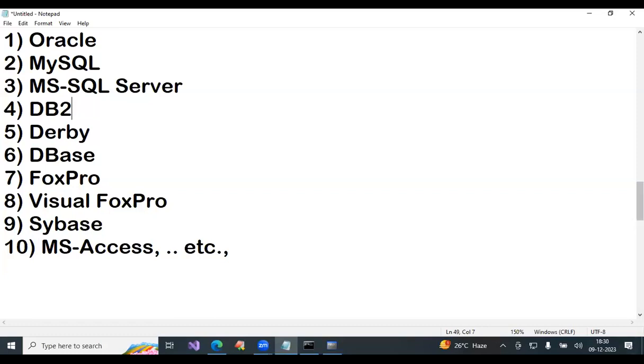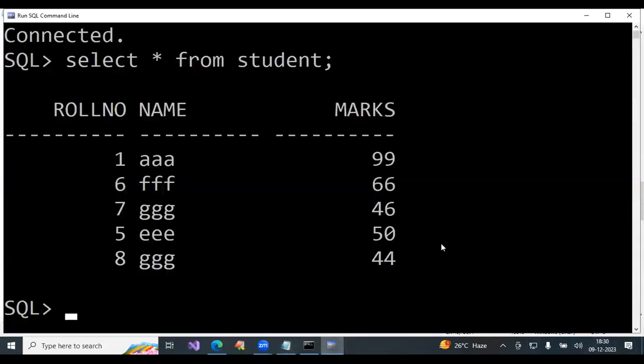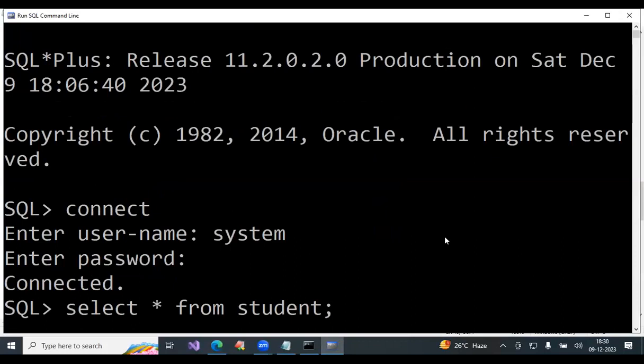Few people selected this one as the database, but again they say database is back end. Is it back end or front end? It is front end. The back side is the database. That is back end.